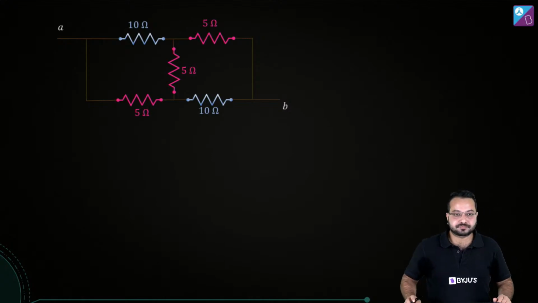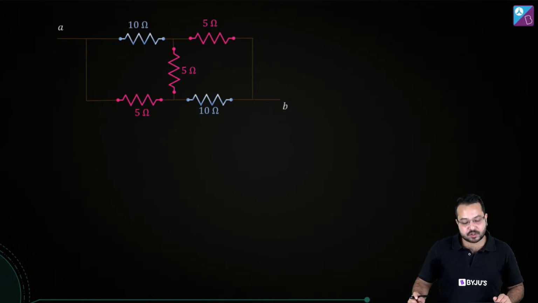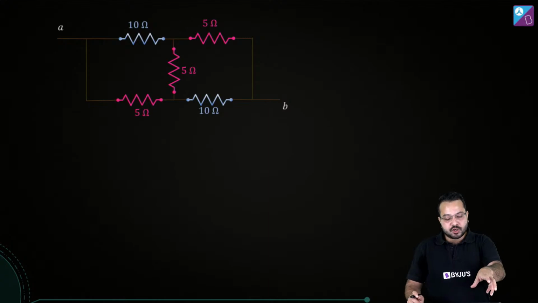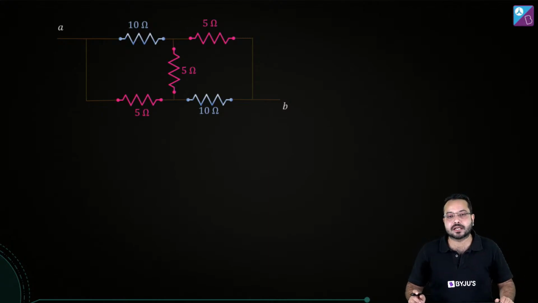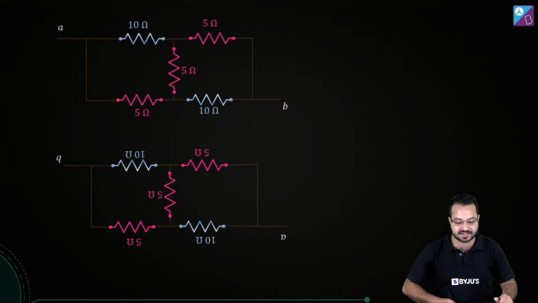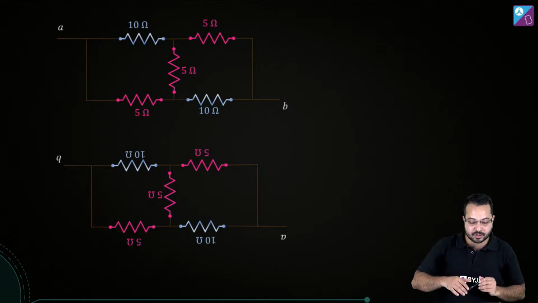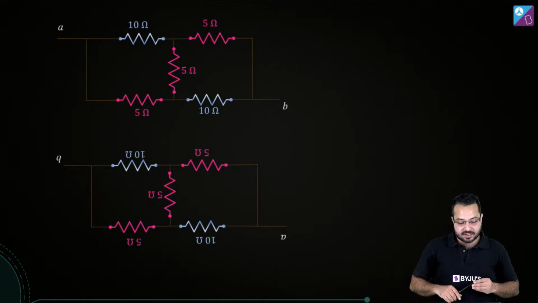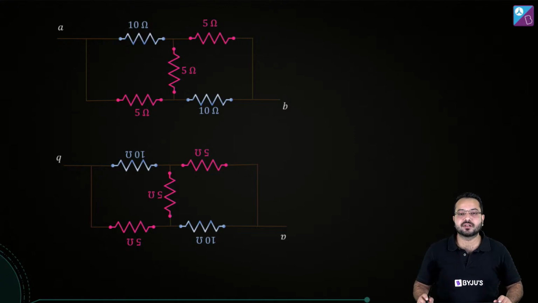Okay. So in this situation, what I'm going to say is, you rotate this circuit by 180 degree. Okay, you rotate this circuit by 180 degree and see what happens. If I rotate this circuit by 180 degree, I've literally rotated it by 180 degree. Now can you tell me, has the circuit changed?